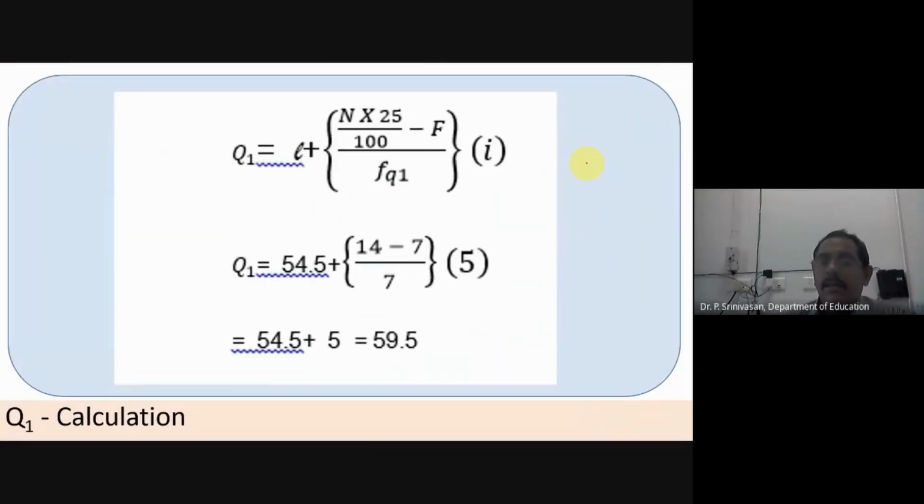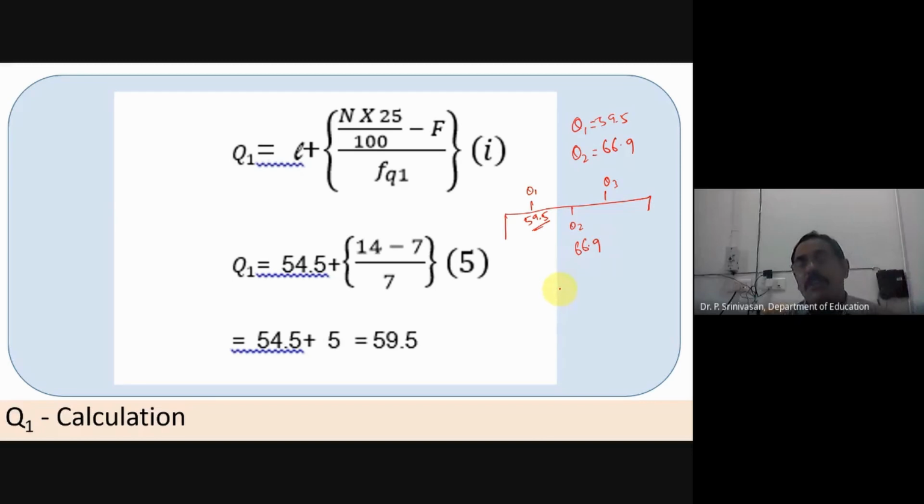So Q2 is equal to 66.7 and Q1 is equal to 59.5, and our number line may not be perfect as we have drawn. Here it is Q1, here it is Q2, here it is Q3, the last Q4. This value is 59.5. Oh, sorry, that is 66.9. Q2 is 66.9 and Q1 is 59.5.